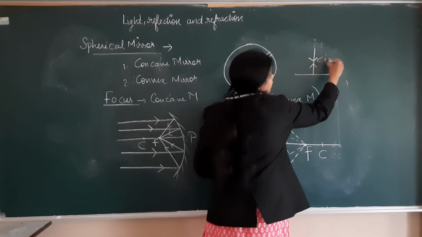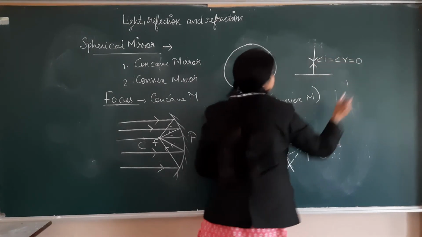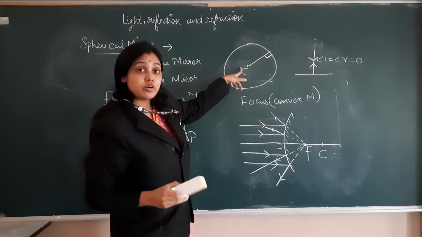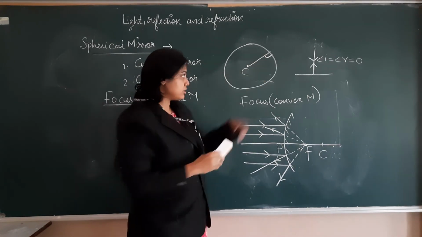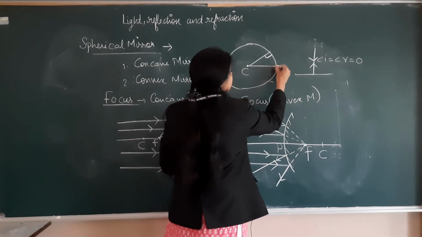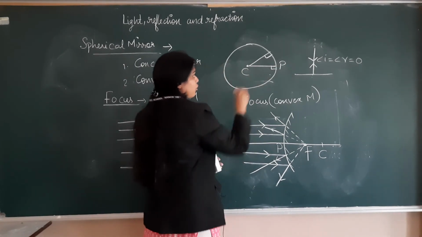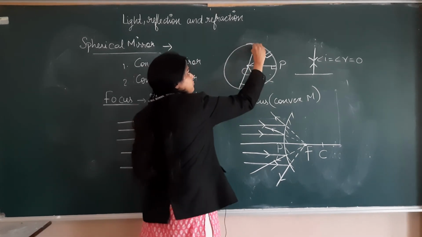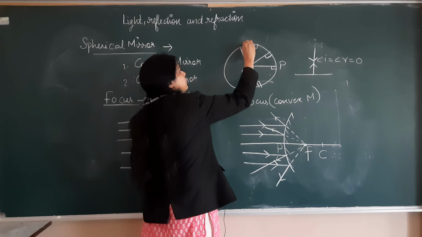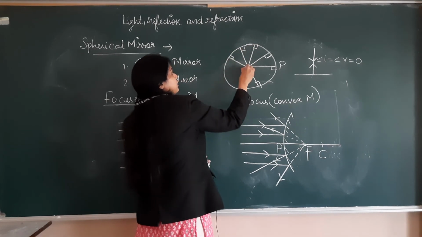So here angle I and angle R become 0 degrees. But here if you want to draw the normal, that line you have to draw from center of curvature. So this line is also normal, this is also normal. So any line from center of curvature on any portion of the mirror will act as normal.